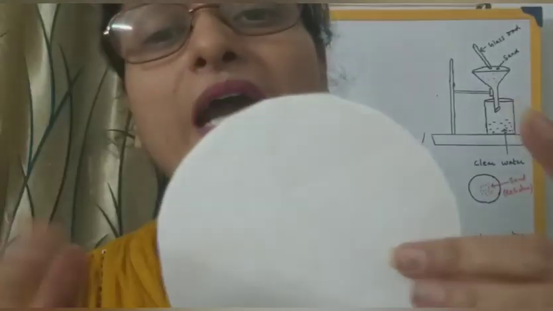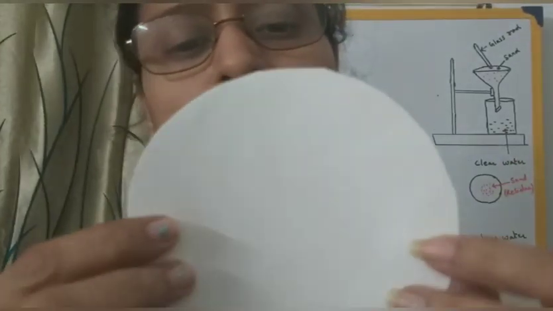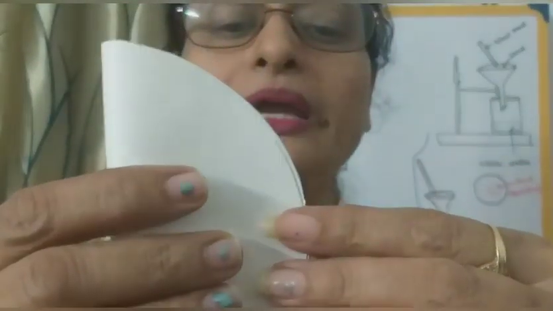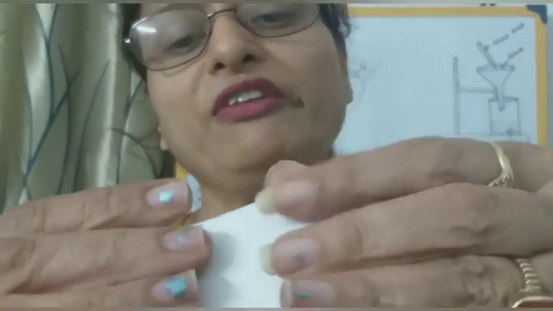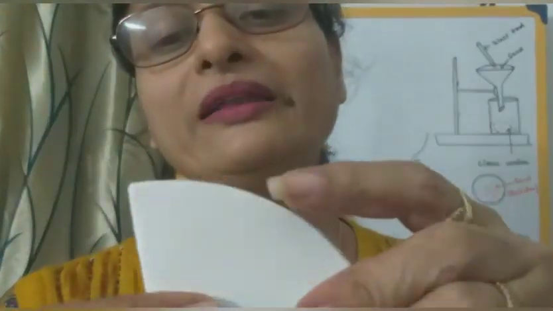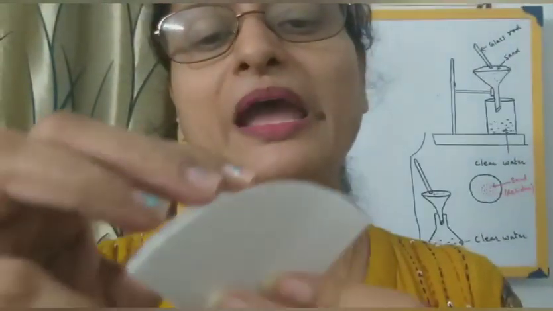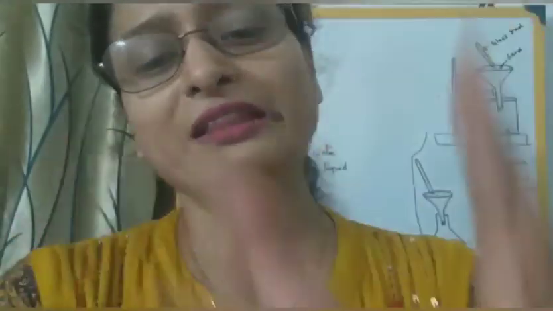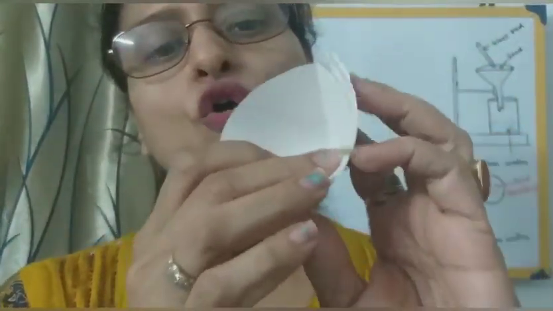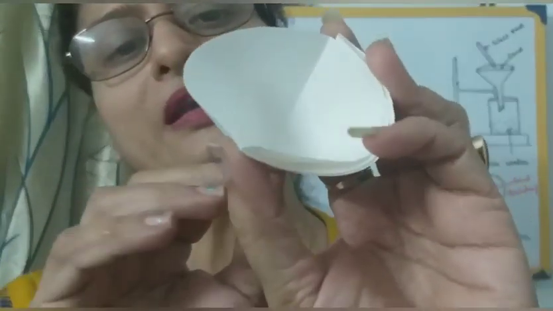So this type of paper, you have to fold it in this way. I am folding it in this way, clear, and after folding you have to give it one more fold over here. So I have given another fold, and you get the shape of a cone. And then after that you have to open it in this way. Look here, it is in the form of a cone. Clear?